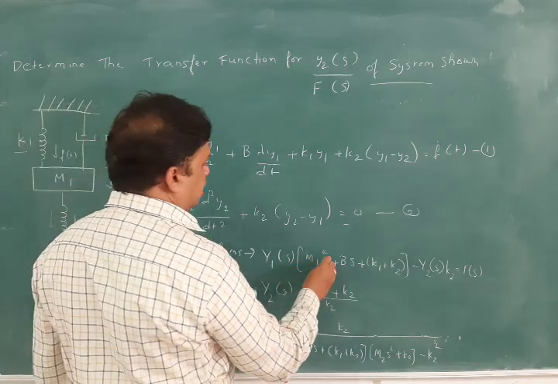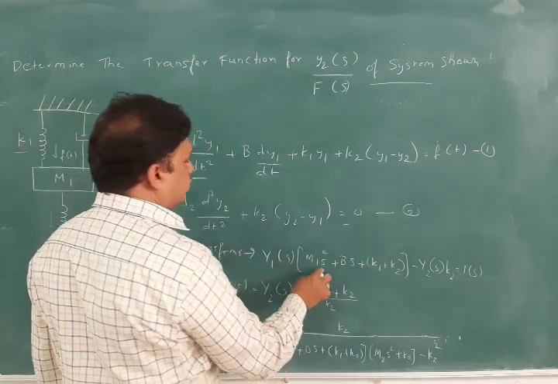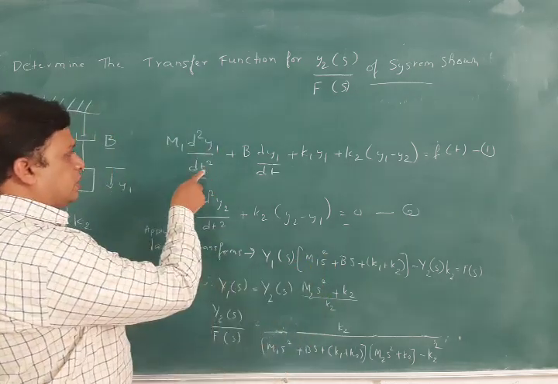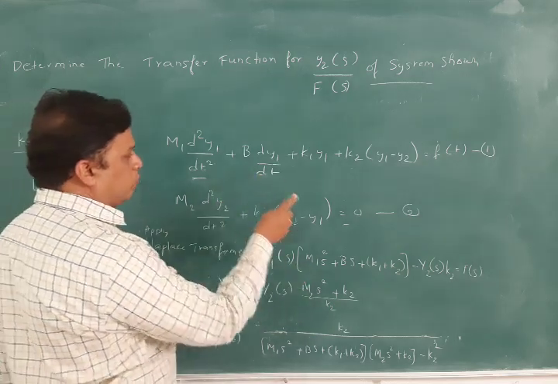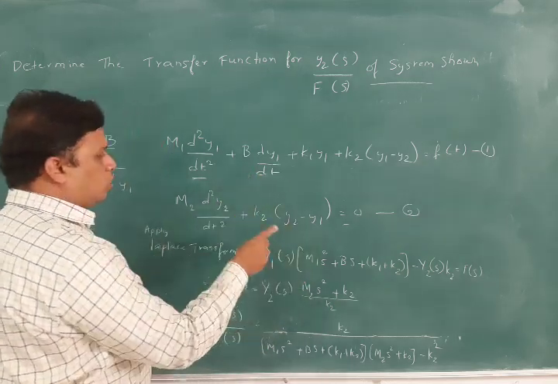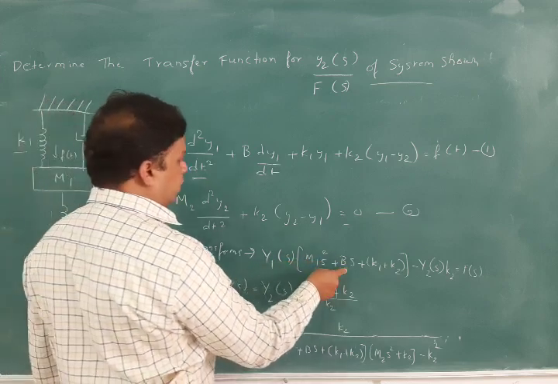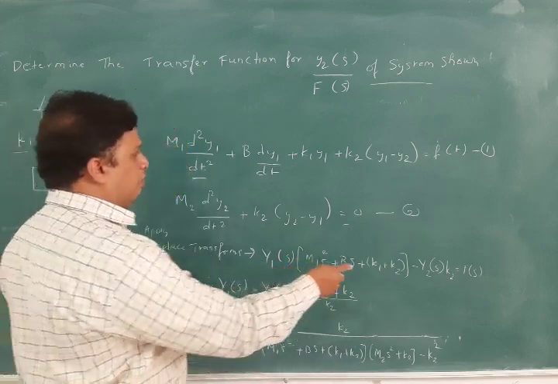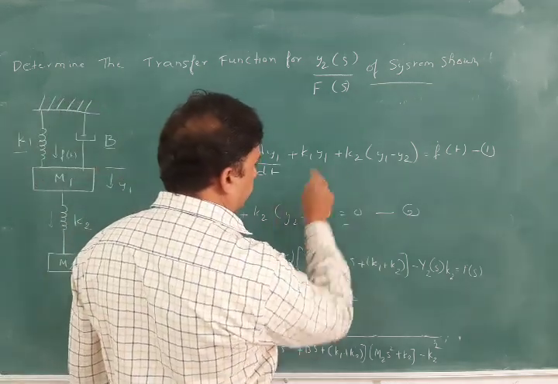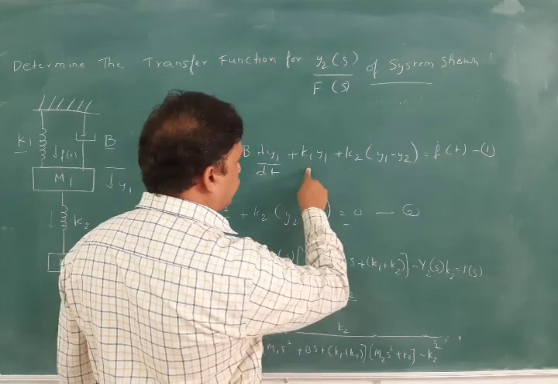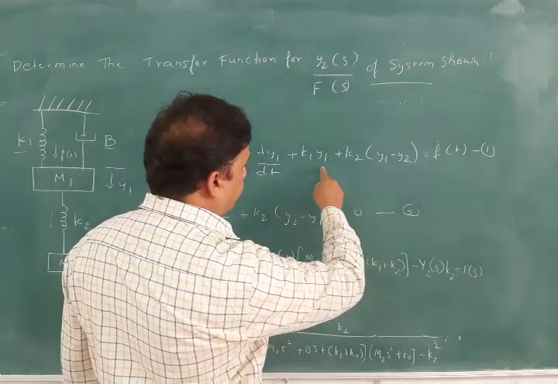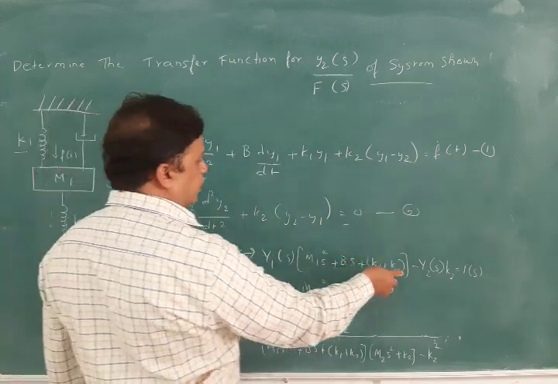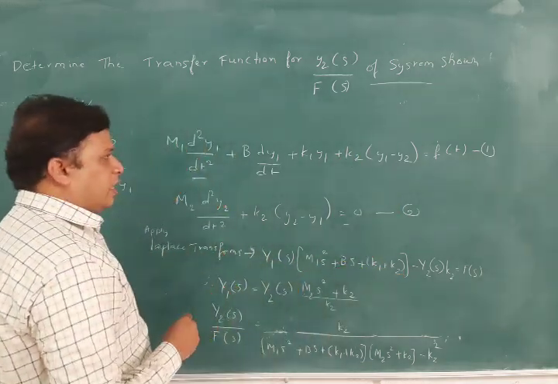In the s domain, an additional s comes into the picture here: y1 of s into m1 s square plus b s plus k1 plus k2 here. Why? Because it is k1 y1 plus k2 y1, so we take y1 common and write directly k1 plus k2 into y1 of s. Directly we are writing that equation.